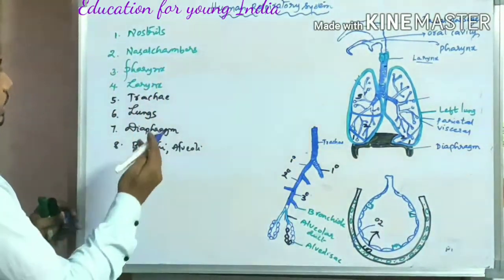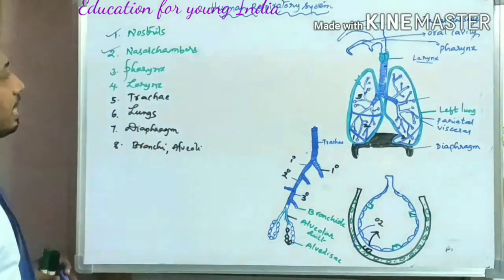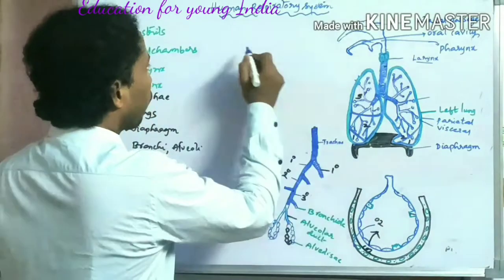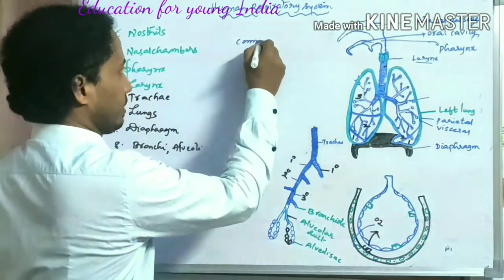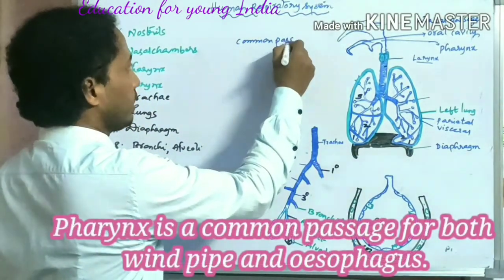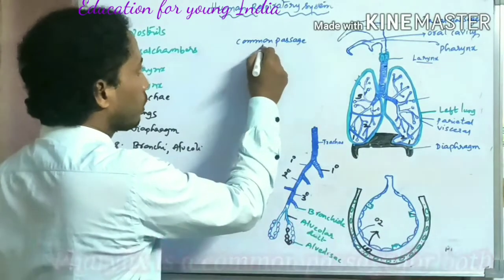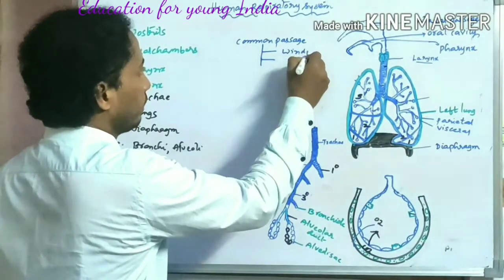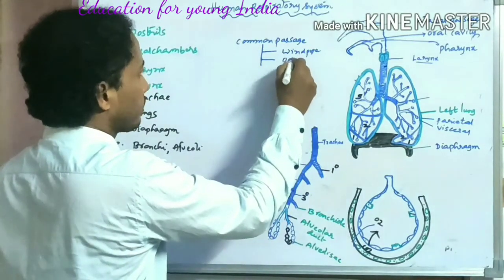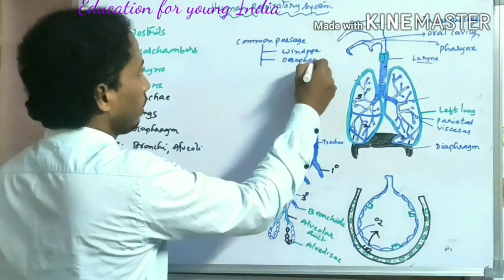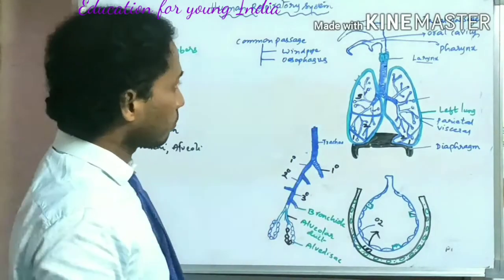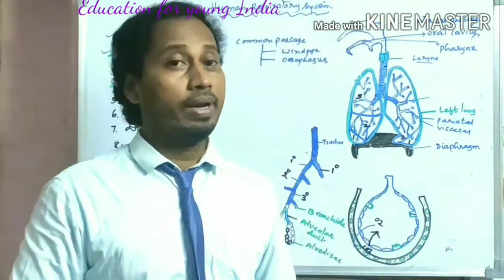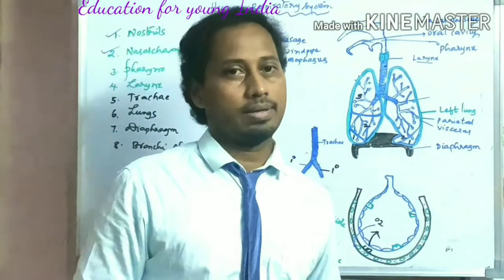Now after the nostrils and nasal chambers, you can see here the pharynx. Pharynx is a common passage for both the windpipe and the oesophagus.